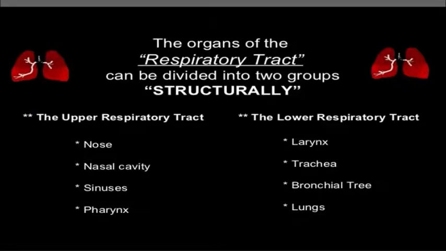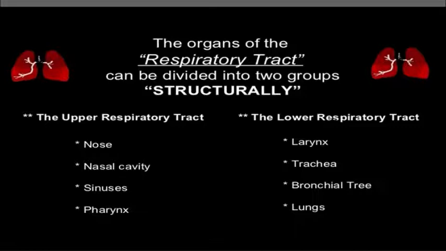Now we are moving on to the human respiratory system. First of all, we are looking into the organs which are helpful for the respiration process. The respiratory organs of the human are divided into two groups, the upper respiratory tract and the lower respiratory tract. The upper respiratory tract includes the nose, nasal cavity or nasal chamber, sinus and pharynx.